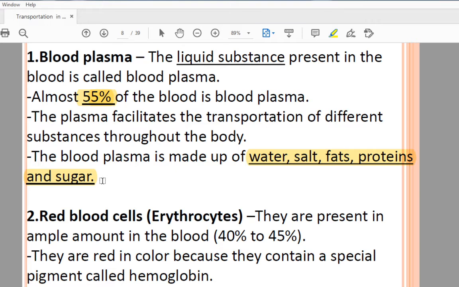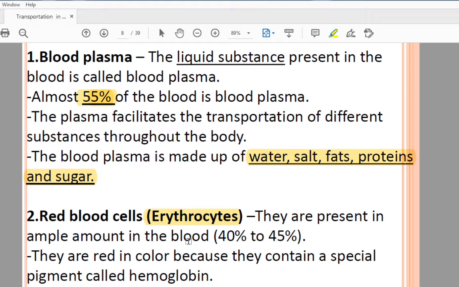Next one is red blood cells, which are also known as erythrocytes. So remember that word also. Not only RBC or red blood cells. In higher classes you should use this word also: erythrocytes. They are present in ample amount in the blood, that is 40 to 45%.